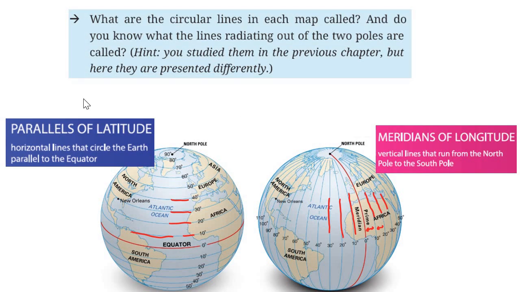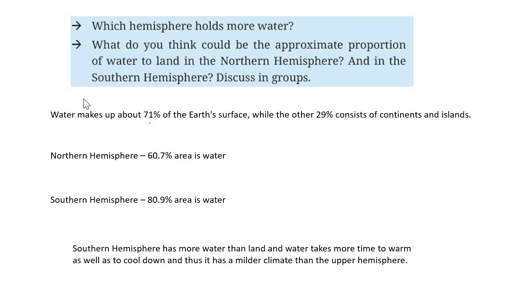Okay, let us continue. Now, the next question is, which hemisphere holds more water, and what do you think could be the approximate proportion of water to land in the north hemisphere and also in the south hemisphere? Now, for this, I think it is important to understand that water makes up approximately 71% of the entire Earth's surface, while the other 29% basically consists of continents and islands. This you will learn very soon now.